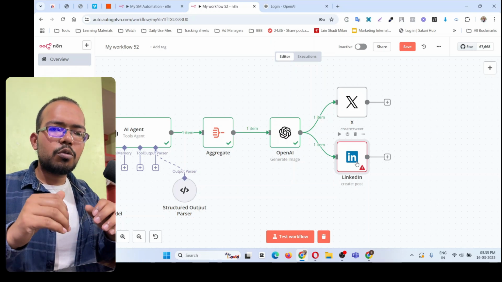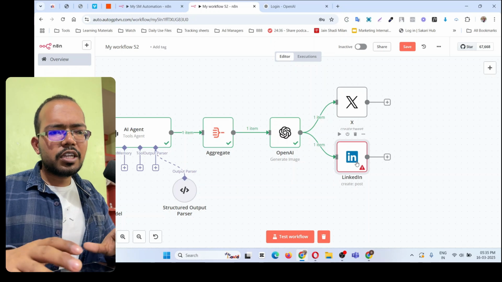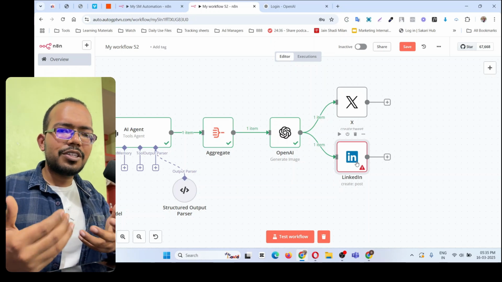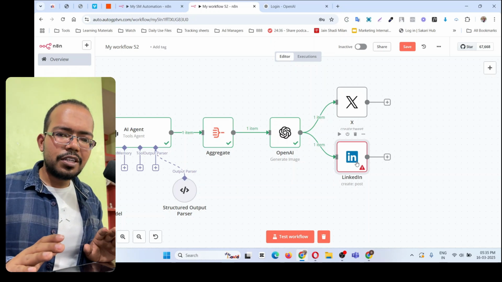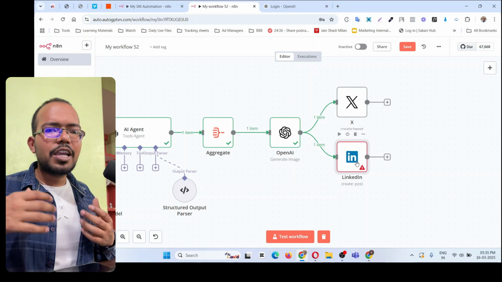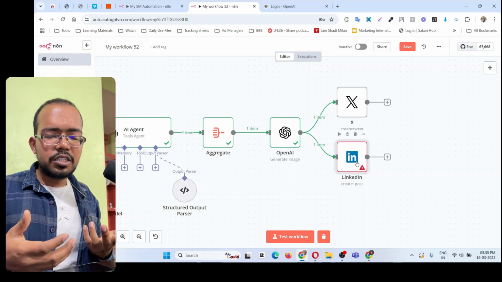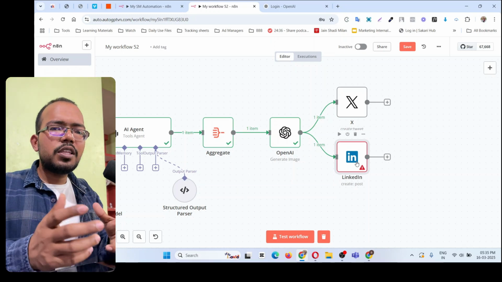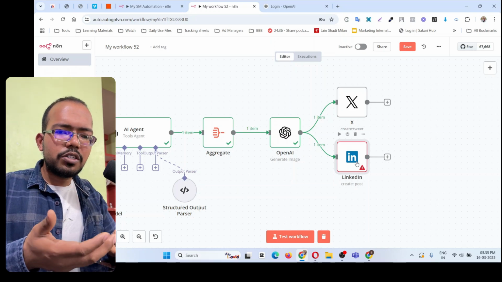So well, this is all for today's video. And every time I create these new automations, which are very useful for coaches, especially because I am working with coaches. I know their problems, their needs, their requirements, their desires. So I build these AI tools, I come up with the AI automations for them.